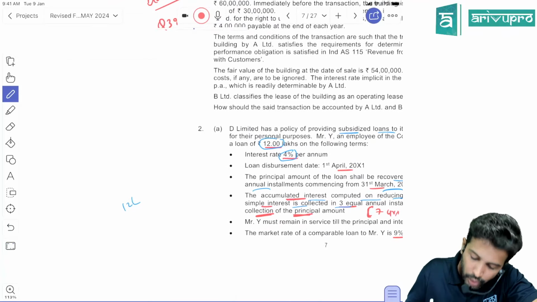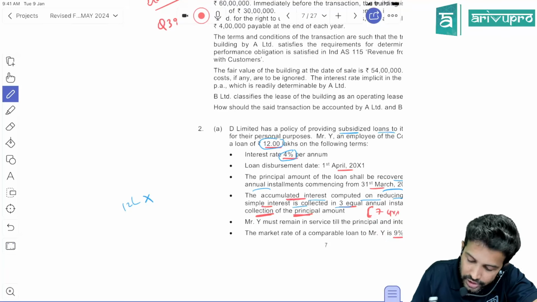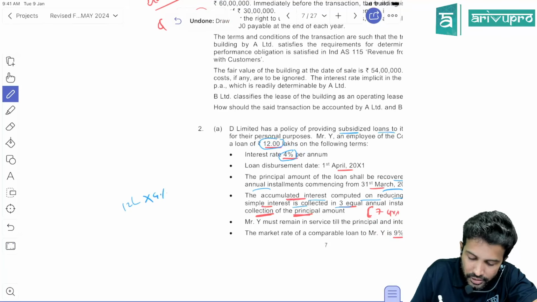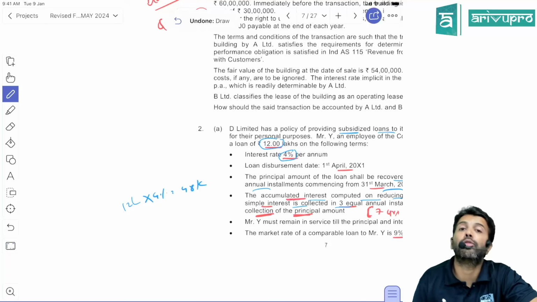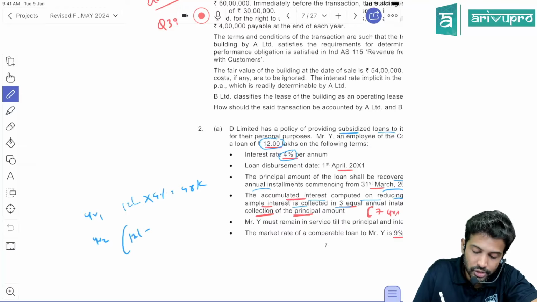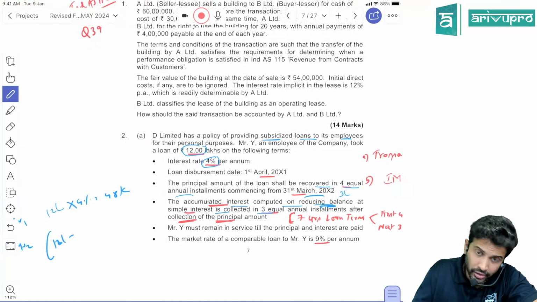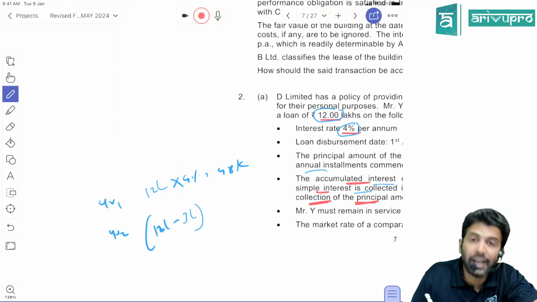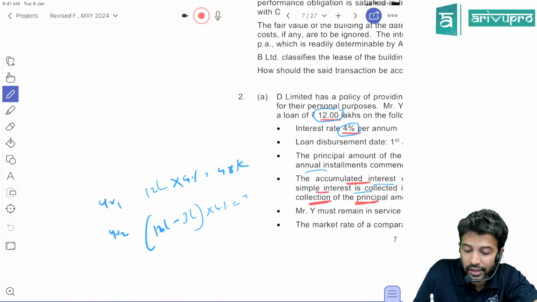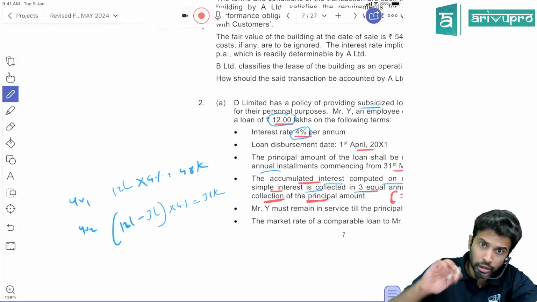So for the first year the loan amount is 12 lakh, and the principal is repaid at the end of the year. The actual interest rate is 4%, so you calculate it on 12 lakh at 4%. For year 2, don't calculate the interest on 12 lakh, because it's on a reducing balance basis. The principal is already reduced by the 3 lakh repaid in the first year, so the loan amount is only 9 lakh. 9 lakh into 4% is 36,000. Like this, we need to calculate interest for all the years.